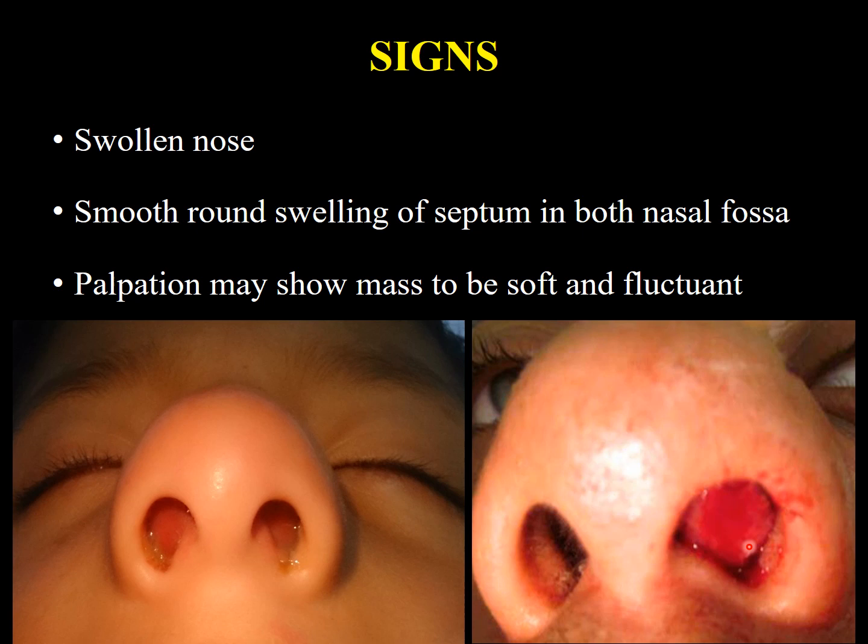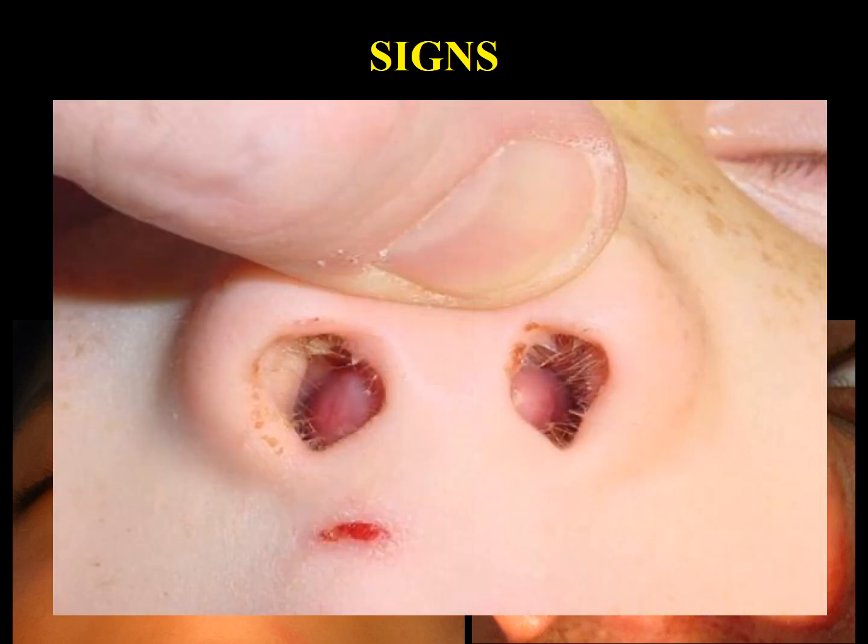You can palpate it with any instrument and it will be fluctuant. If you just look at it, it may look like a C-shaped DNS. So you have to take a Jobson Horne probe and press it a little, and the mass will be soft and fluctuant. Again, you see, this is the picture.